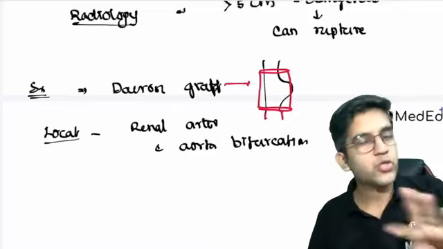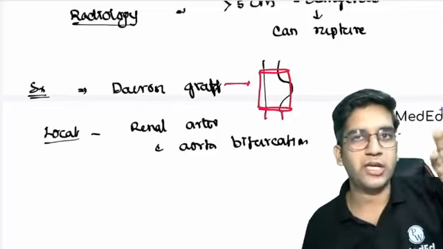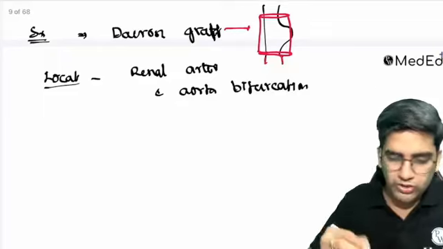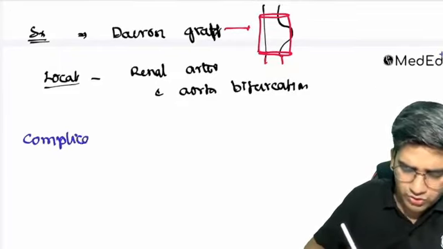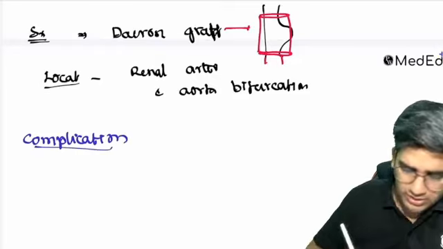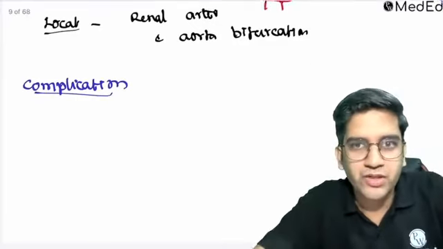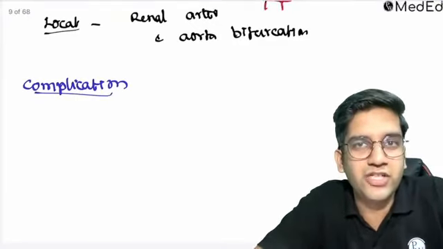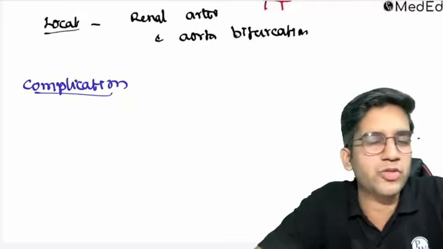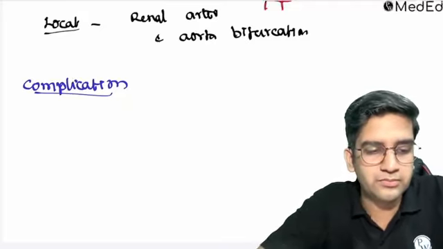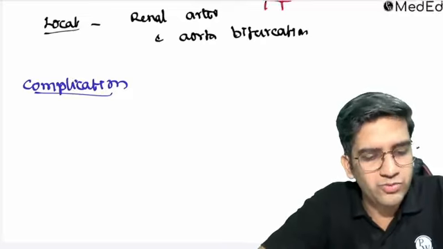Fine. Okay. So I know about how to treat, how to manage, and how to know the etiology. You have to also know the complications. If you know about a disease, I am 100% sure you can tell me the complications. Tell me whatever comes to your mind. You have a 5 centimeter bulge in the aorta. What all could be the outcome or complication? Anything which comes to your mind, you can tell. You will be right most of the time.